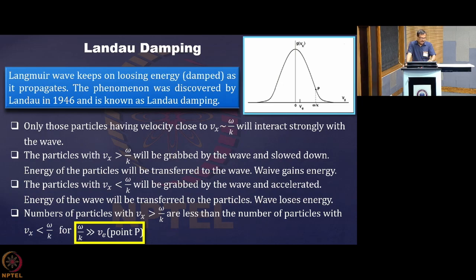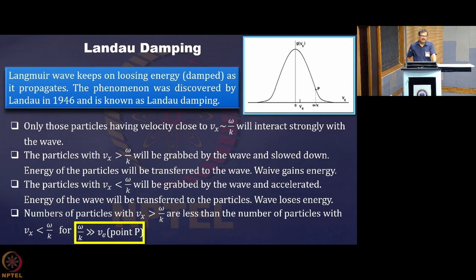For the particular kind of distribution, assuming a Maxwellian, we found that the number of particles having velocity more than the velocity of the wave is less than the number of particles having velocity less than the wave velocity. So the number of particles with velocity less than the wave velocity is always more. Those particles try to decelerate the wave, and that's how the wave is getting damped. Those particles with higher velocity definitely try to accelerate it, but their number is less. So ultimately the wave is getting damped.